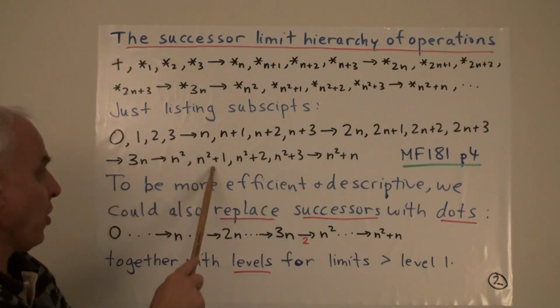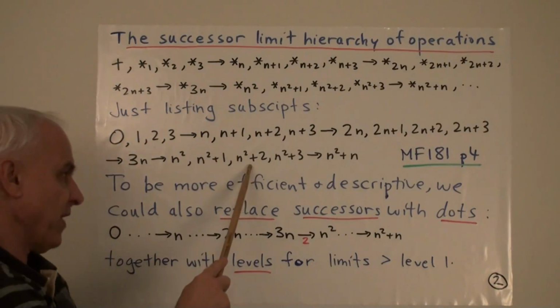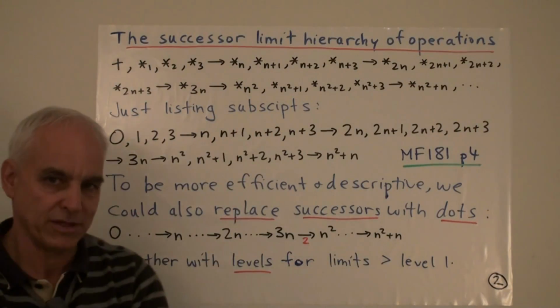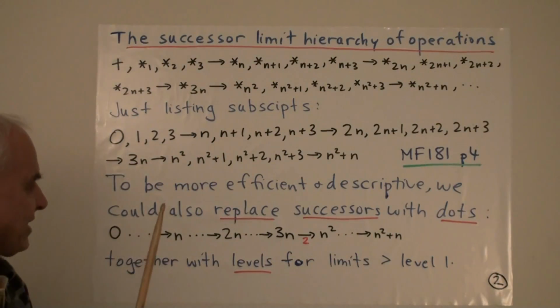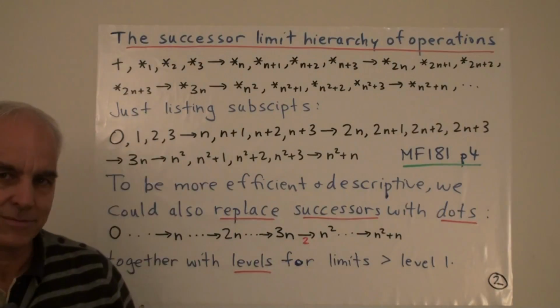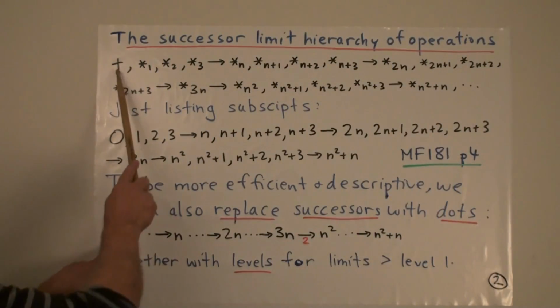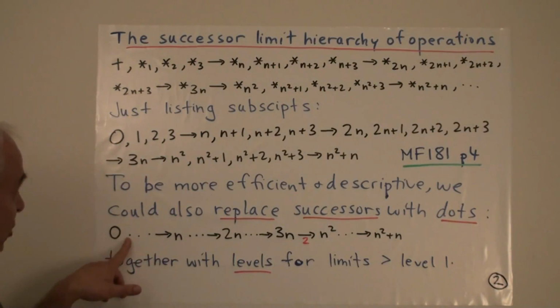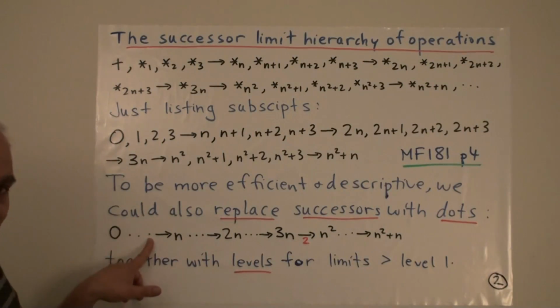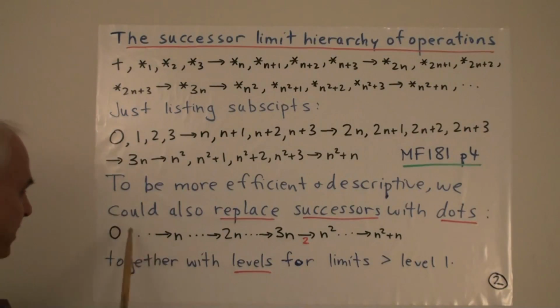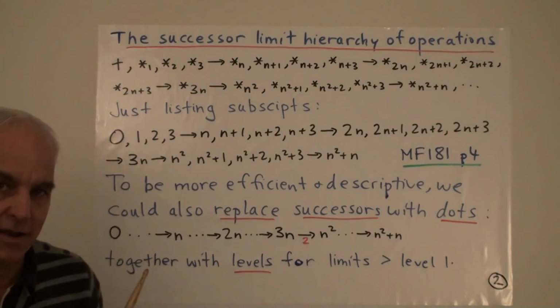So from n squared, we know the successor is n squared plus 1, and the successor of that is n squared plus 2, and the successor of that is n squared plus 3. So we can have a short form by replacing the successors just with dots. All right? So we can start with 0, which represents addition, and then this little dot here could represent the successor of 0, which is multiplication. The next dot, the successor of multiplication, which is exponentiation. The next dot, which is the triangle operation. All right, and then these 3 dots generate the sequence whose first limit is n.